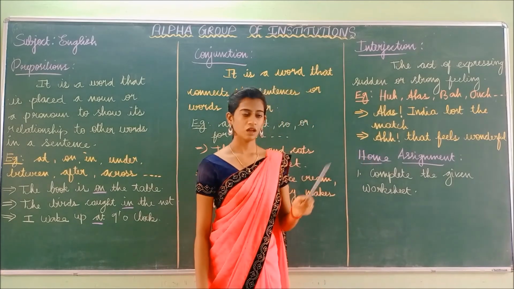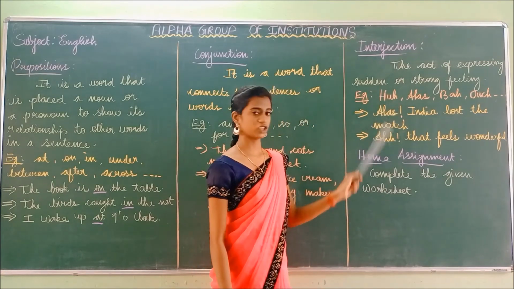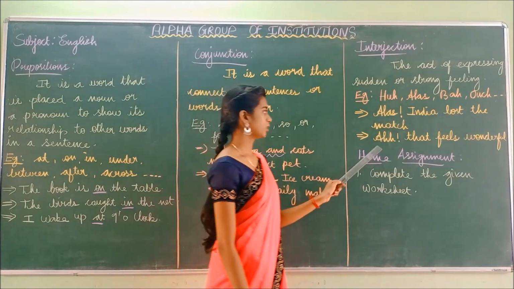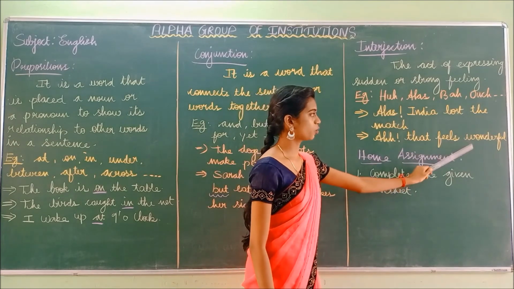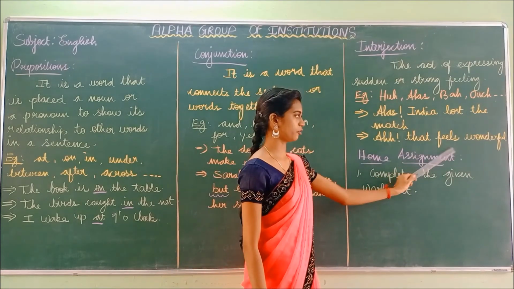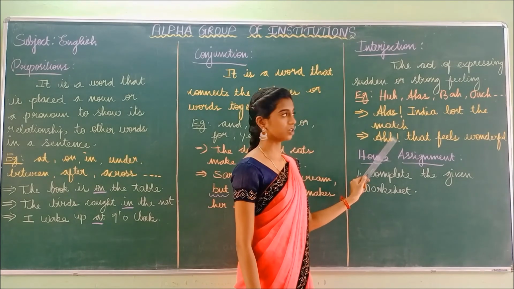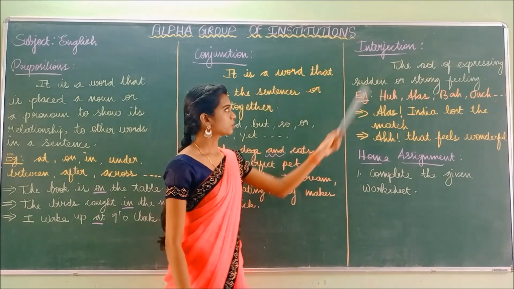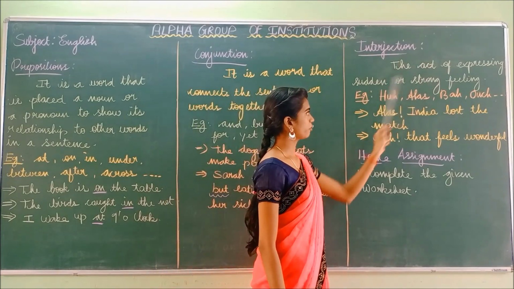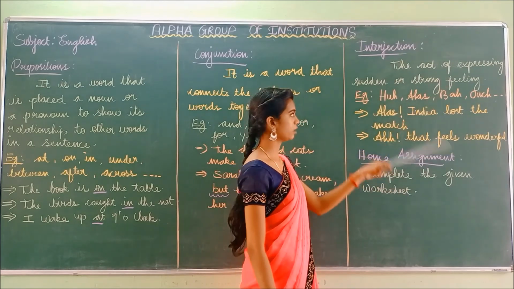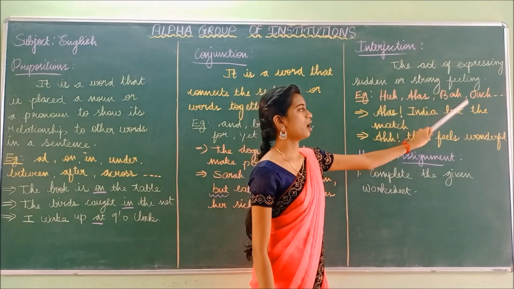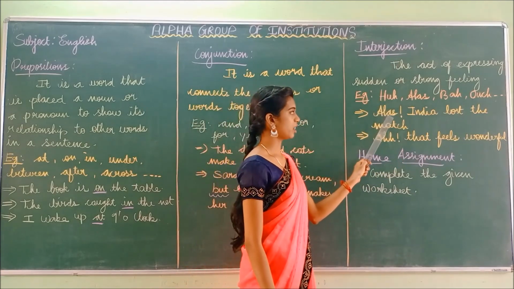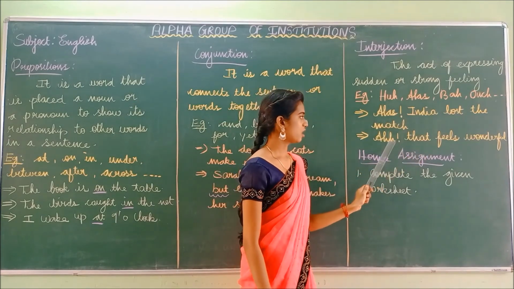So in interjection, you are able to see the exclamation mark. If there is an exclamation mark, it is known as the interjection. And one more example: ha, that feels wonderful. There is also an exclamation mark, so it is called the interjection and also expresses the feeling. So interjection is the act of expressing sudden or strong feeling. Ha, alas, ah. There are also many interjectional words. I have given some for you. Example: alas, India lost the match.